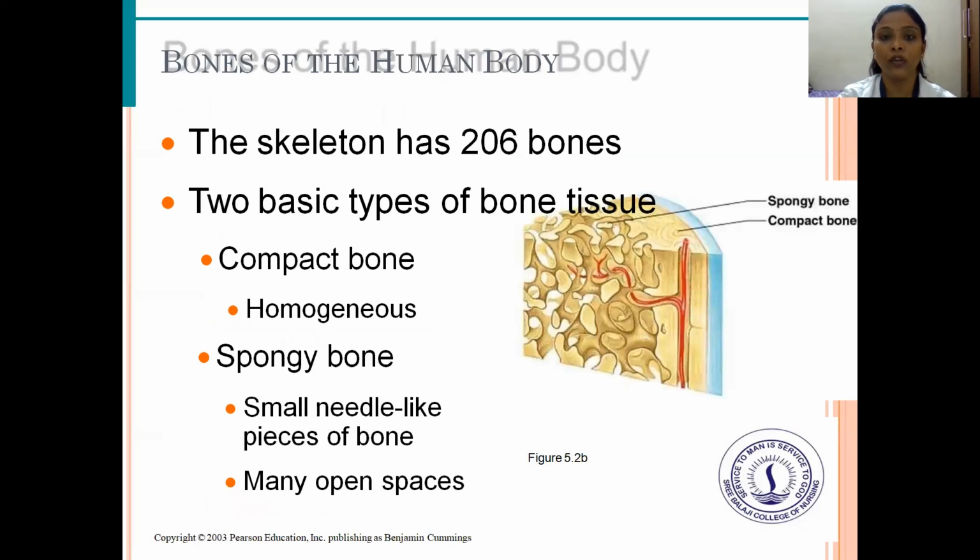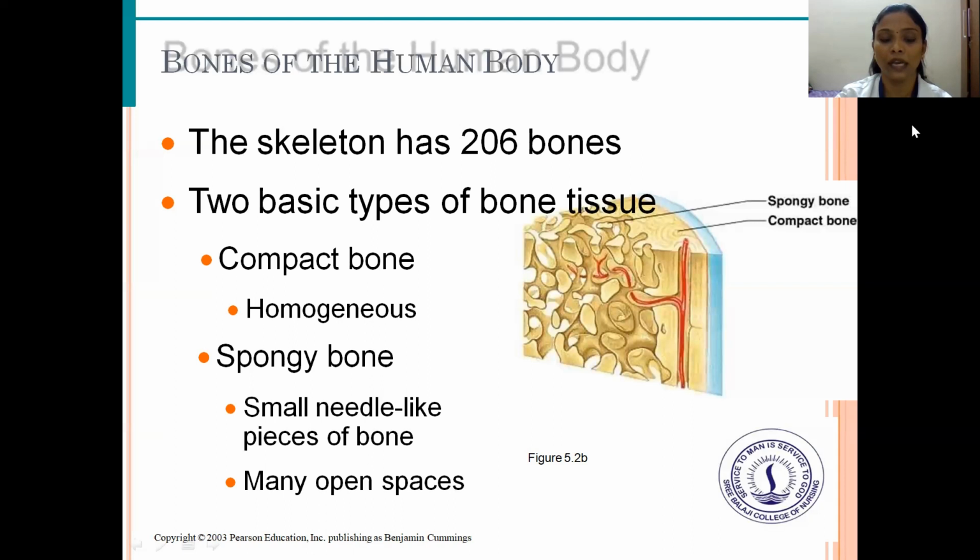Next, the bones of the human body. You all know the skeleton has 206 bones in a human body. The two basic types of bone tissue are compact bone and spongy bone. Compact bone is homogeneous. Spongy bone is made of small needle-like pieces of bone, and many are open spaces.